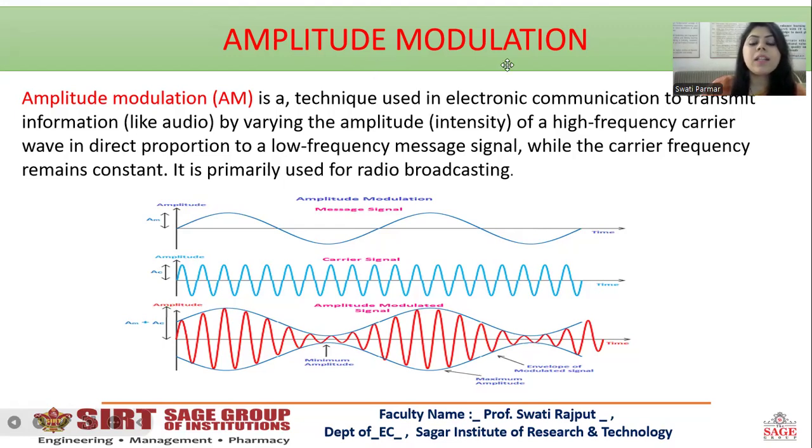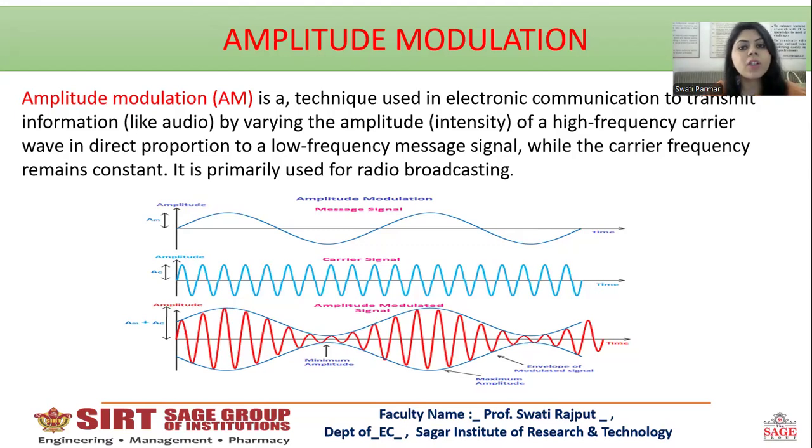Now we'll study amplitude modulation, which is one type of modulation. There are three types of modulation: amplitude modulation AM, frequency modulation FM, and phase modulation PM. Today we are going to study the first one, AM, in detail. Now, what is amplitude modulation? I explained a little bit in my last lecture, that was the third lecture. I'll tell you that in detail.